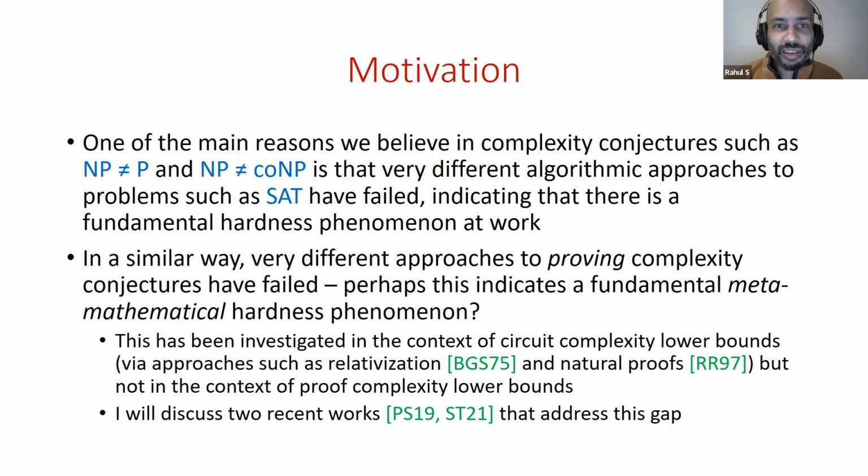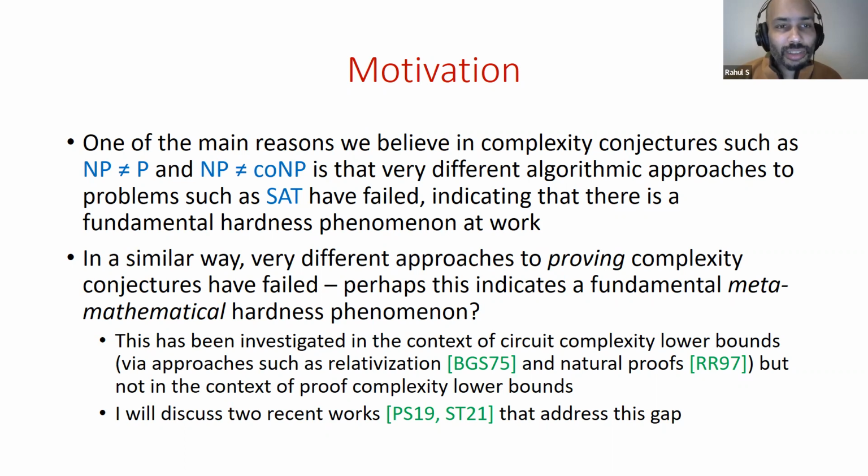Most of us are interested in complexity theory. One of the main reasons we believe in complexity conjectures, such as NP not in P, or circuit lower bounds, or NP not equal to co-NP, which is the main problem of propositional proof complexity, is that there are very different algorithmic approaches that we've tried on hard problems, such as satisfiability, NP-hard problems. All of these different algorithmic approaches have failed. That suggests to us that there's some sort of fundamental hardness phenomenon at work. The fact that we've tried very, very different algorithmic approaches and none of them seem to work seems to give evidence that there is a separation between the classes that we're considering.